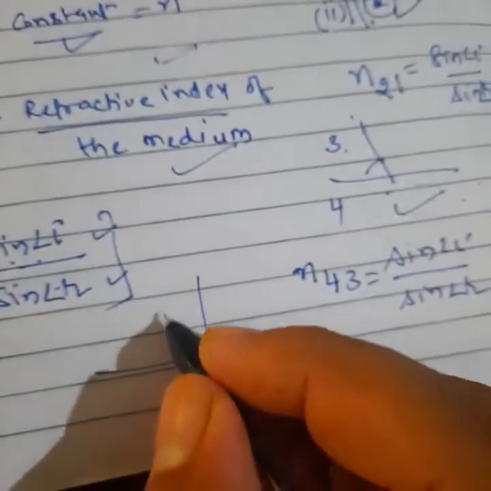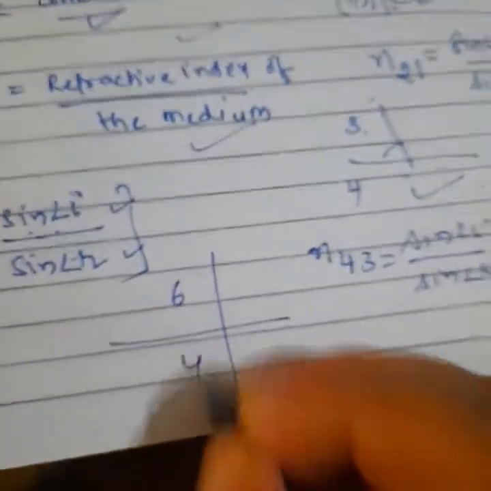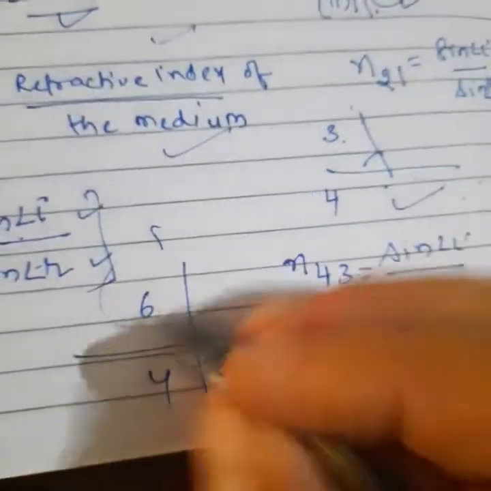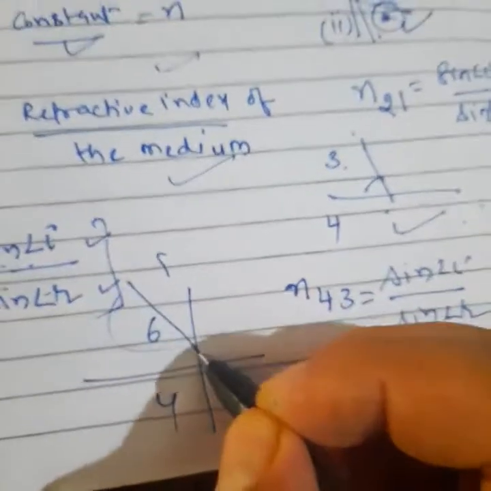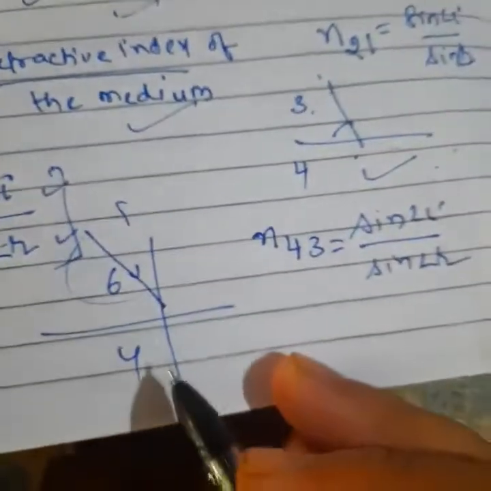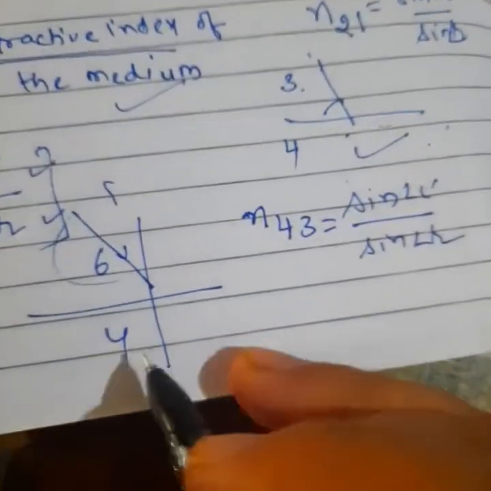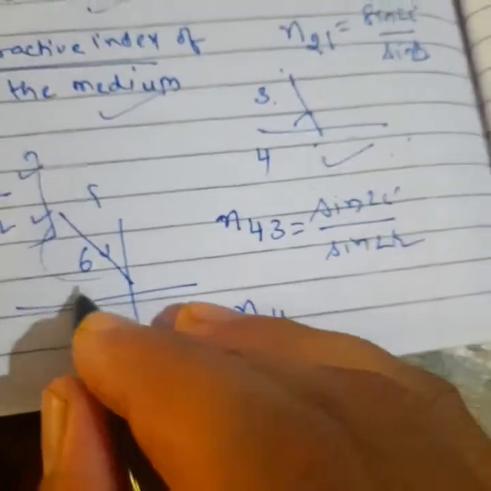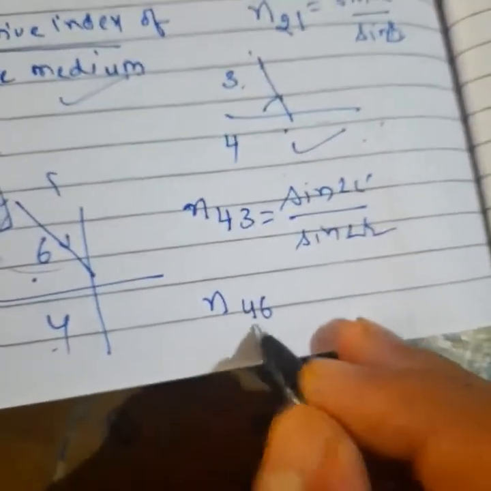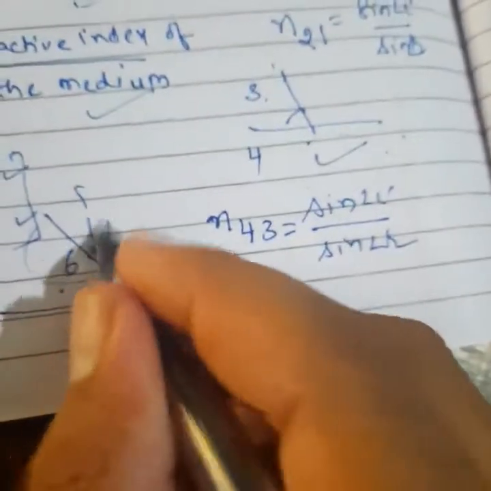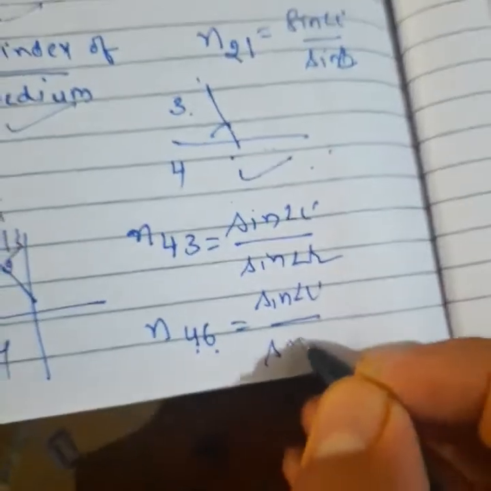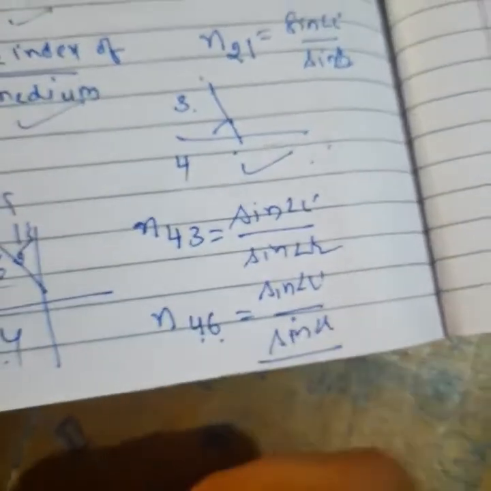So it can be opposite also. If this medium is 6 and this medium is 4, then how will you write? This is your first, meaning the upper medium. You have to see where the light is coming from: from this medium. So the medium where light will bend or move away from the normal, you will write that medium first, and the other medium at the back. So n46 is equal to, it makes angle I, so sin I divided by sin R. Say yes or no? So this is the basic understanding of Snell's law.